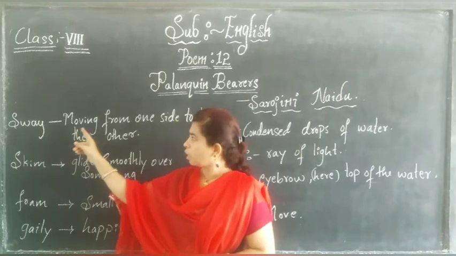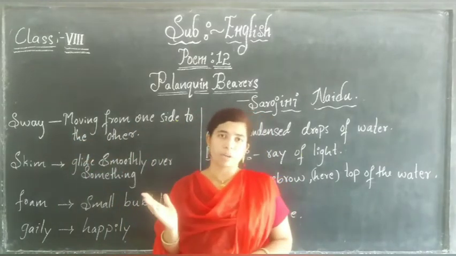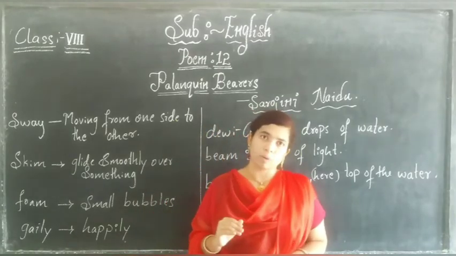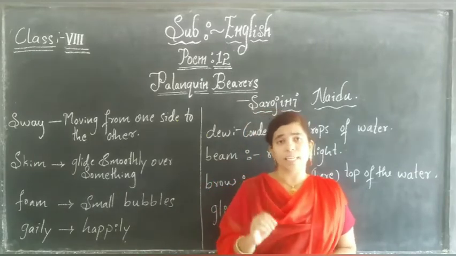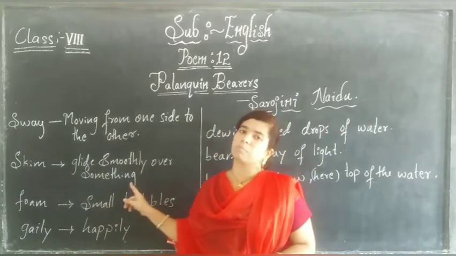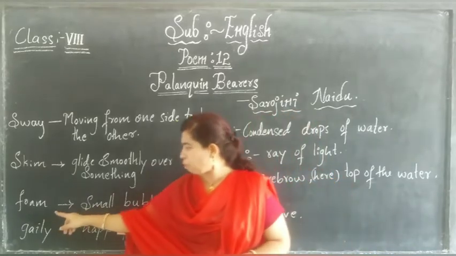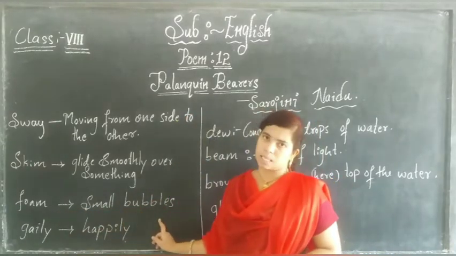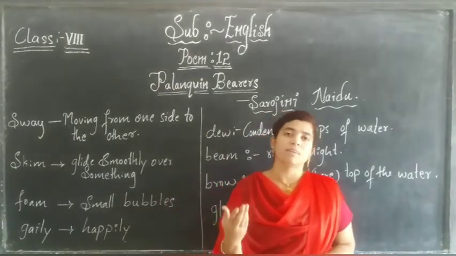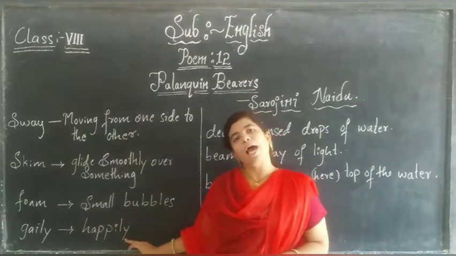Sway, moving from one side to the other. Moving from one side to the other side is called as sway. Okay, it is a poetic use, English literature use. Okay, skim, glide smoothly over something. Glide smoothly, move smoothly. Okay, foam, small bubbles. Small bubbles which are produced from water are called as foam. Okay, gaily. Here in this poem, gaily in the sense happily.